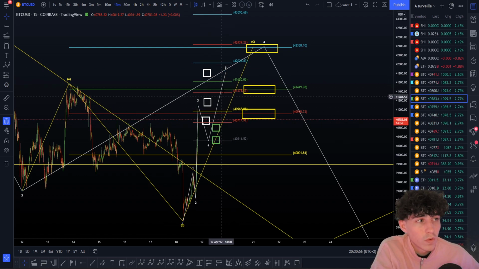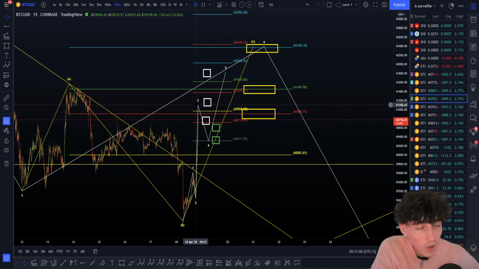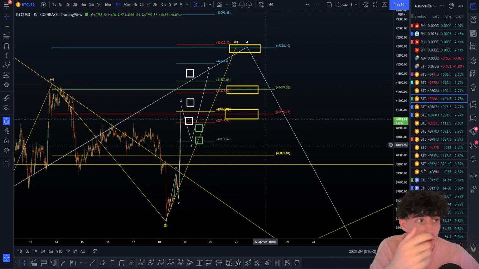I'm not going to do the walk for the wave 5 right now because this is not really useful. We don't know if that's the wave 3 top, if we're going to do the wave 4 now, so we don't know yet if we're in this or not.